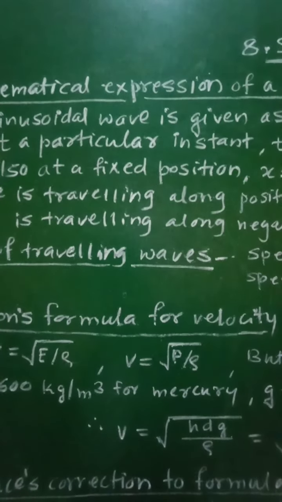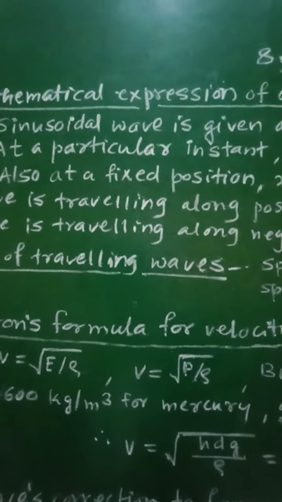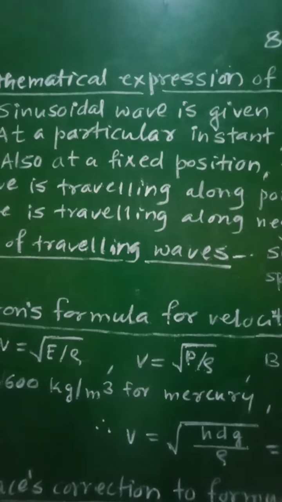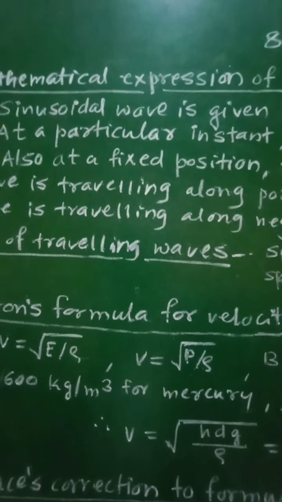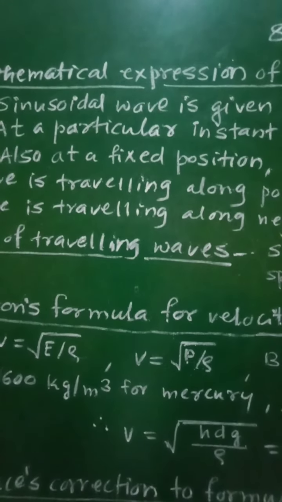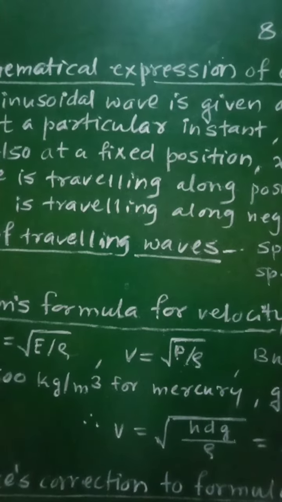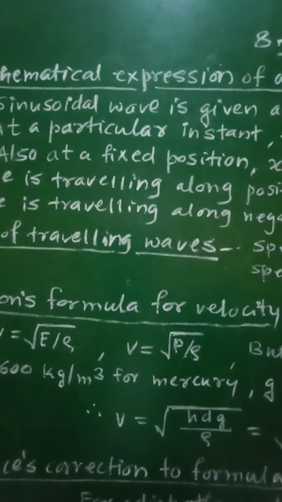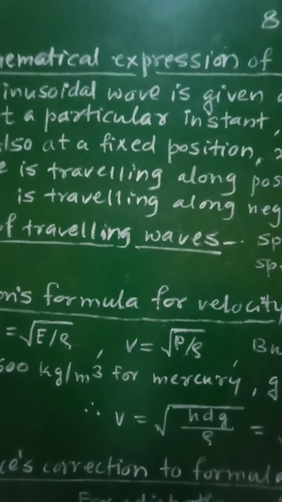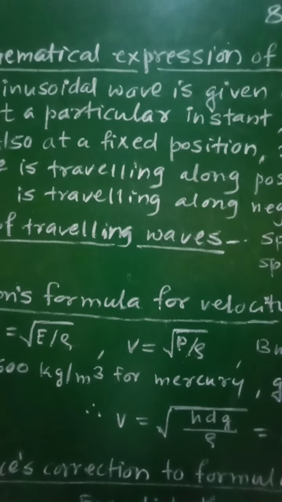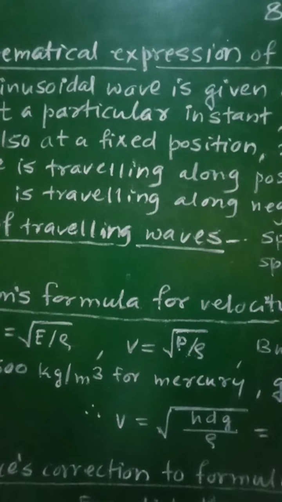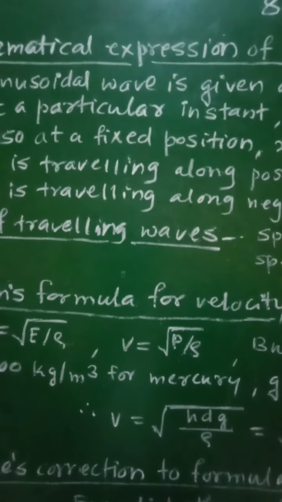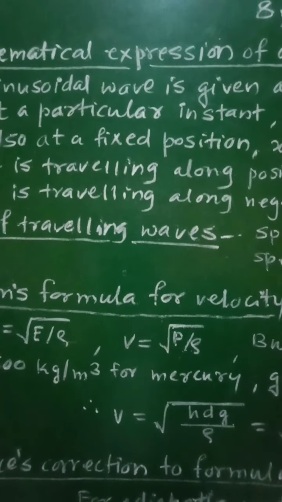As progressive waves are periodic in space as well as time, therefore we need a function of both time t and the position x. This function will describe the shape of the wave at any instant of time. A sinusoidal progressive wave can be described by the sinusoidal function, that is in the form of a sine wave.